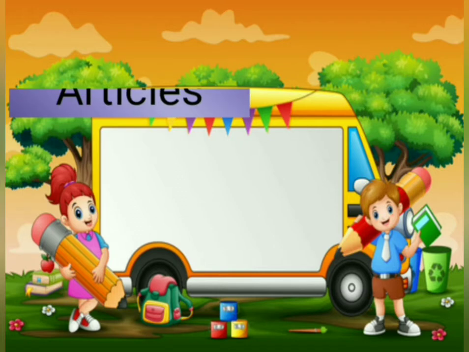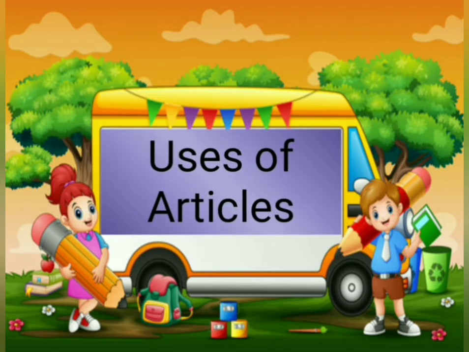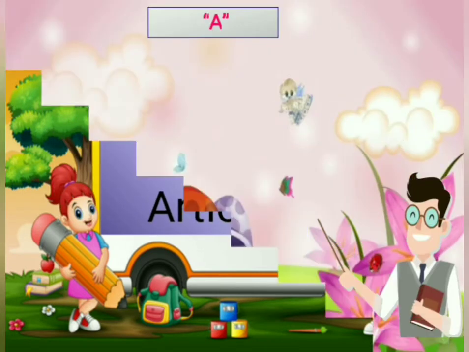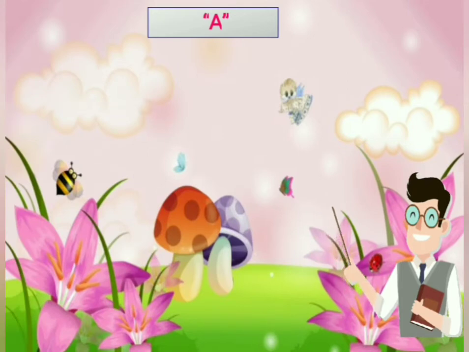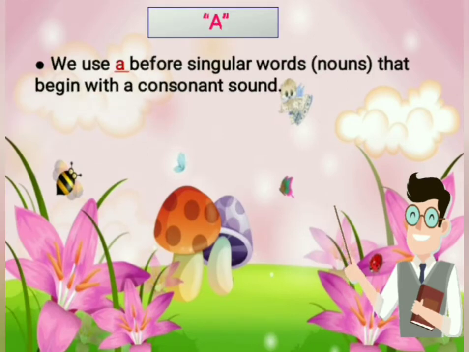Now students, let us learn the uses of articles. So the first article is a. We use the article a before singular nouns that begin with a consonant sound.